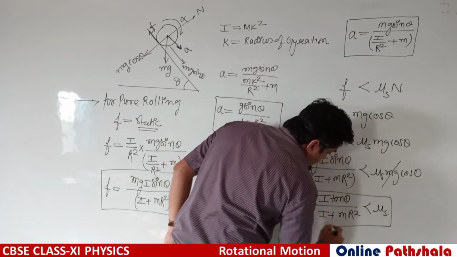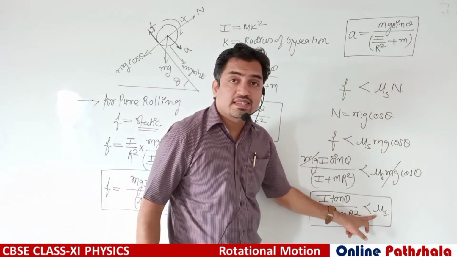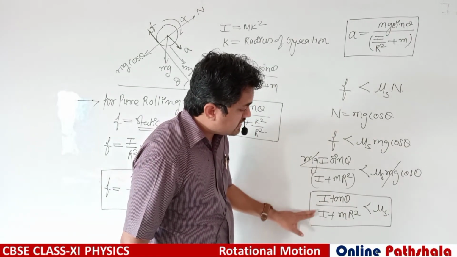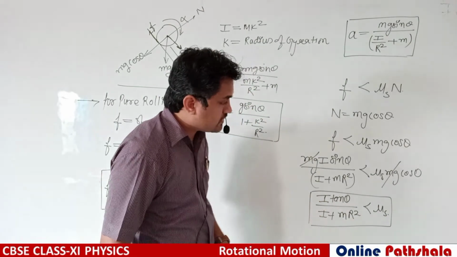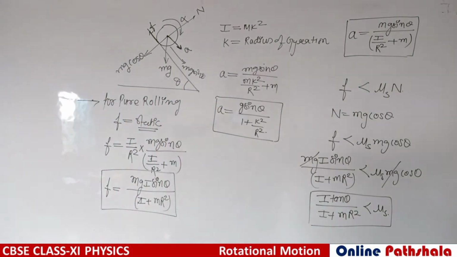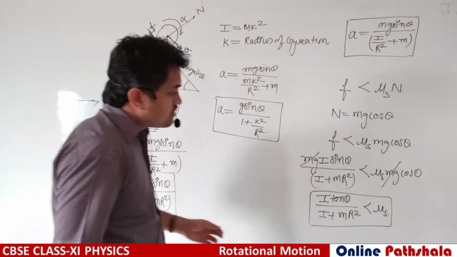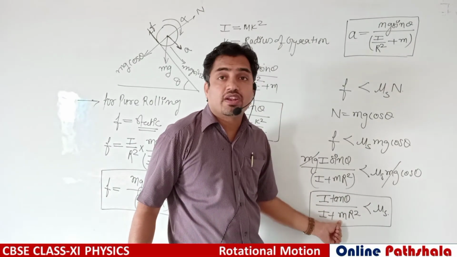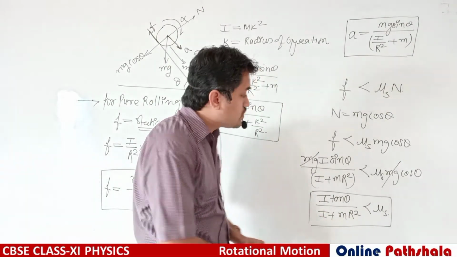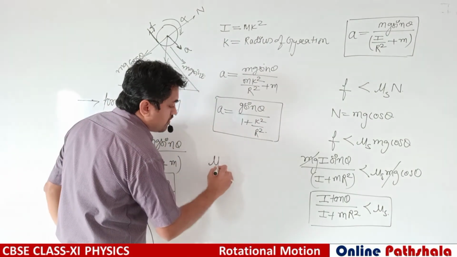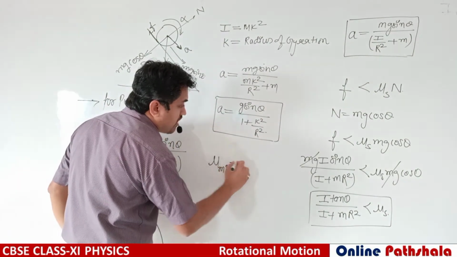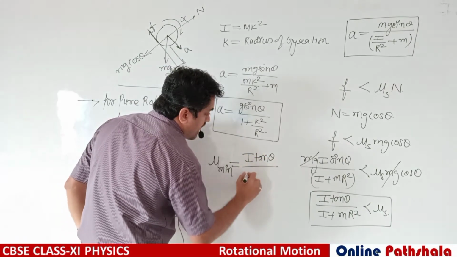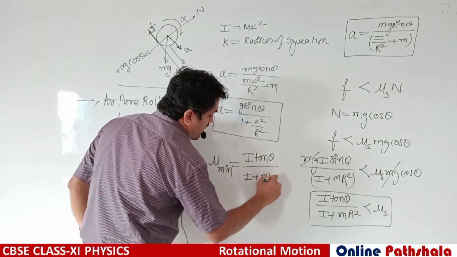So this mu S should be greater than I tan theta divided by I plus mr square. So what should be the minimum value of mu? The minimum value of mu is I tan theta divided by I plus mr square.